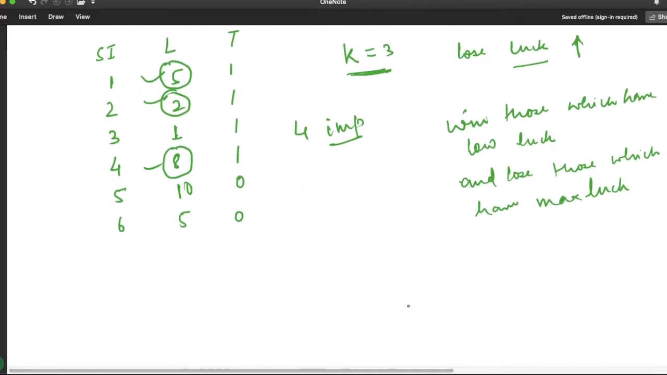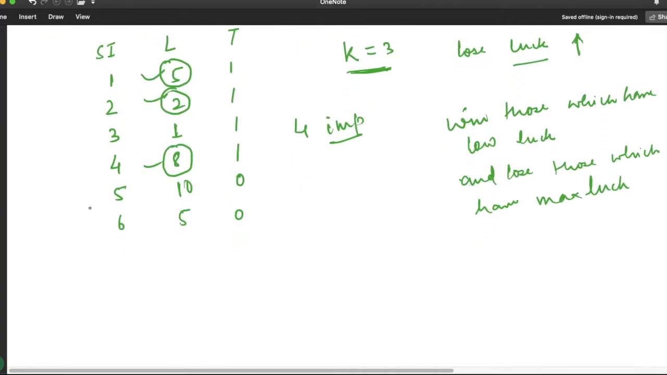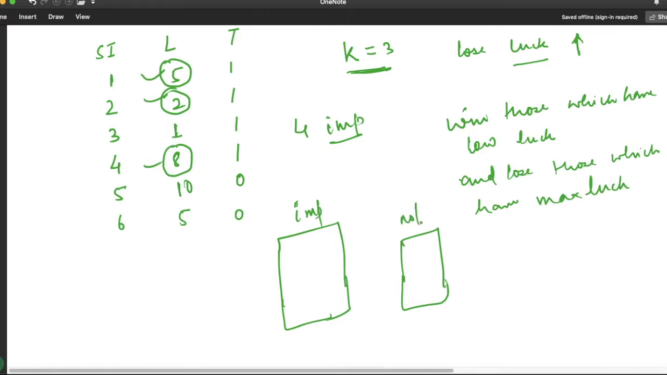Here the approach is quite simple. Suppose this is my important one and this is my not important one. This is my important one and this is not important. For the important ones, let us sort in descending order. If you sort in descending order, you can see here 8, 5, 2 and 1. These are the important contests.